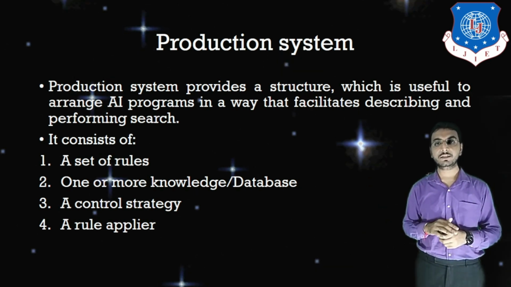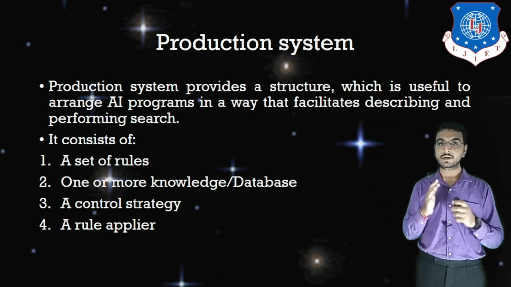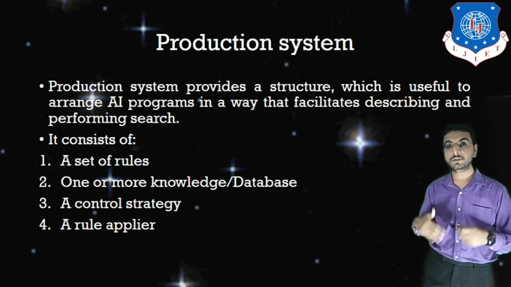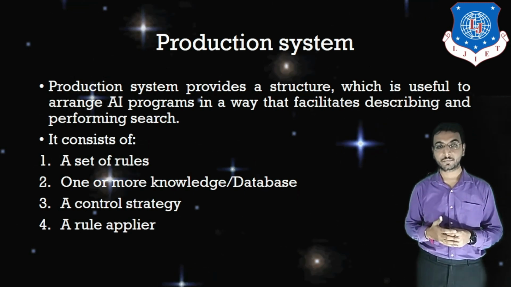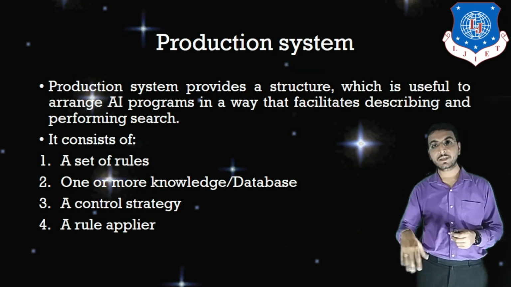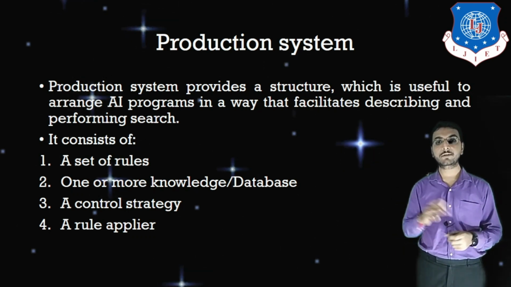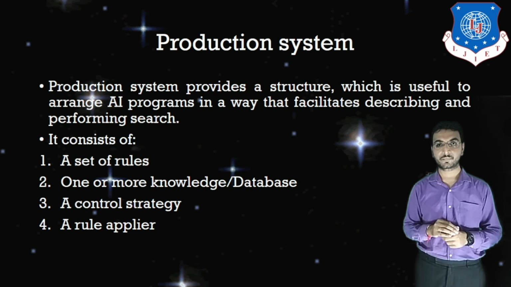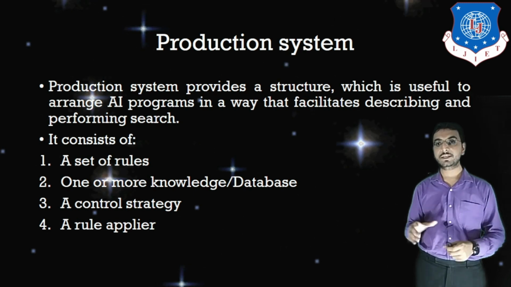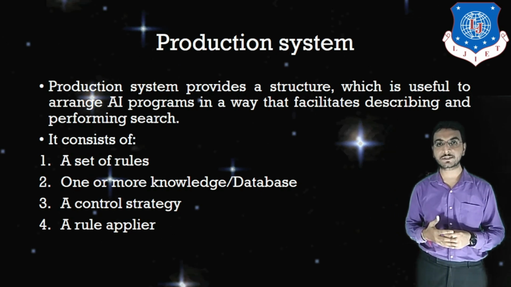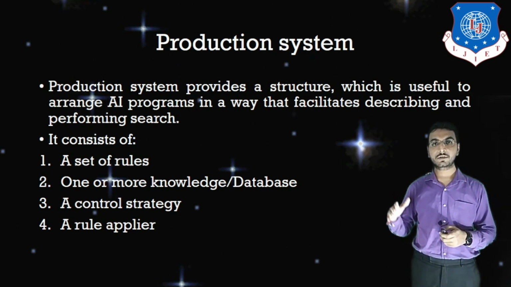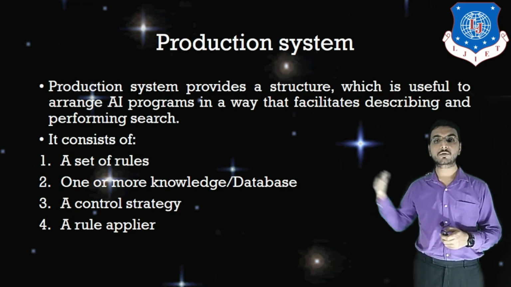The third thing is control strategy. Control strategy means which type of strategy we are going to apply for solving the problem. For example, how we are going to elaborate all the nodes will be decided by control strategy. If we want to run the algorithm in breadth first search manner or in depth first search manner, that will be decided using control strategy.